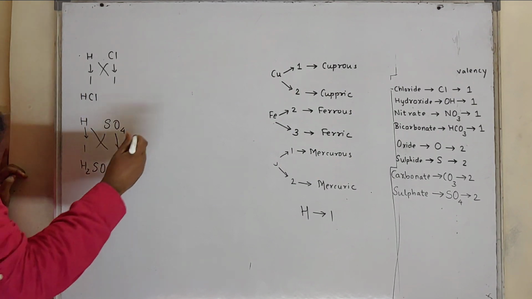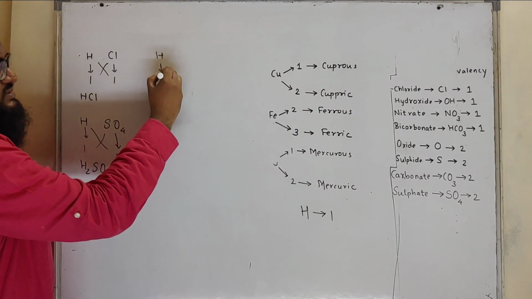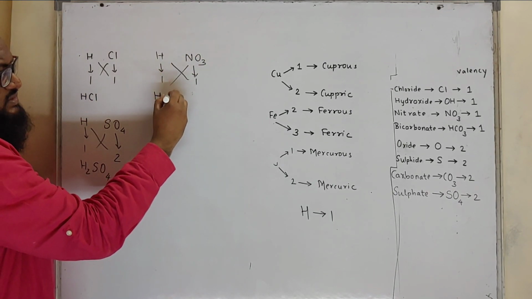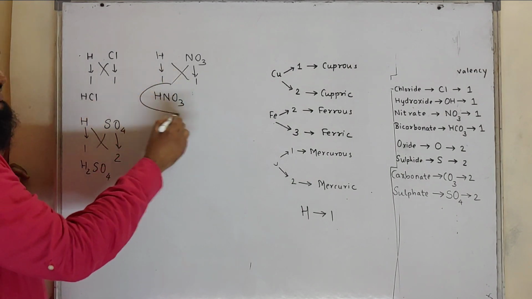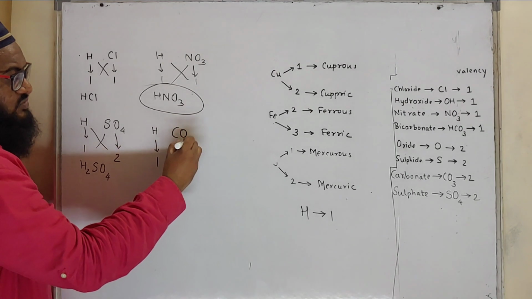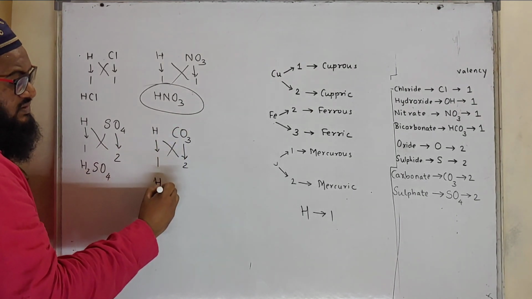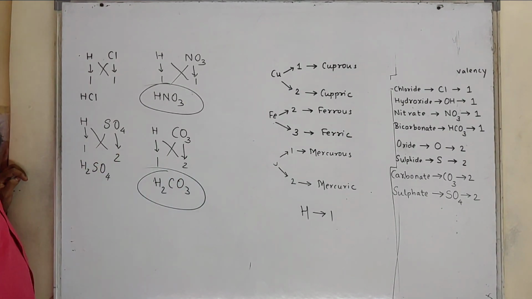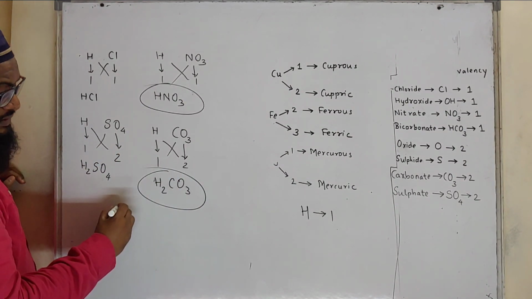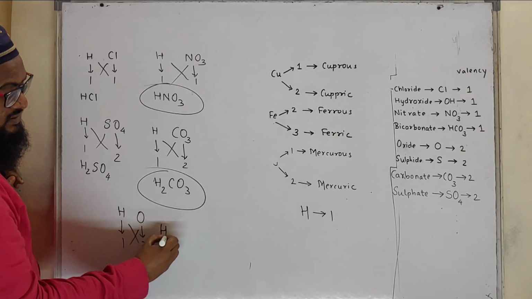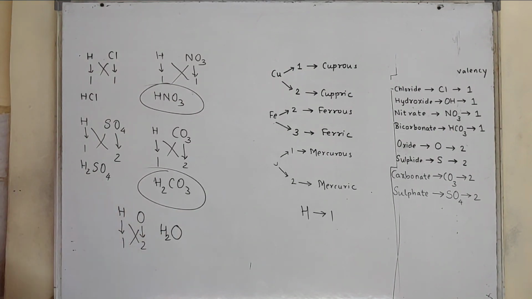This is hydrochloric acid. Then hydrogen nitrate, hydrogen valency 1 and nitrate is NO3, valency 1. Formula will be HNO3. This is called as nitric acid. Hydrogen carbonate, hydrogen valency 1, carbonate is CO3, valency 2. Formula will be H2CO3. This is called as carbonic acid. Then hydrogen oxide, hydrogen valency 1, oxide valency 2. Formula will be H2O. This is water.